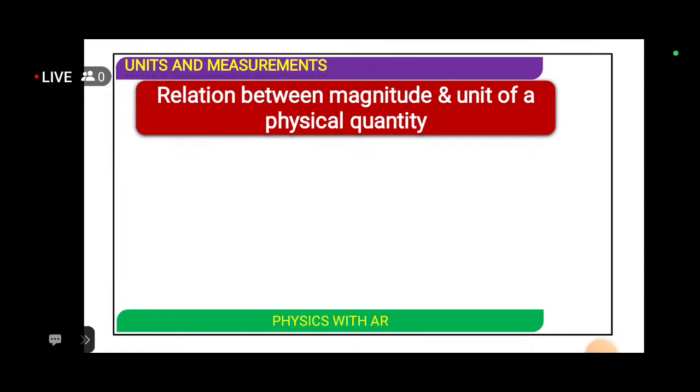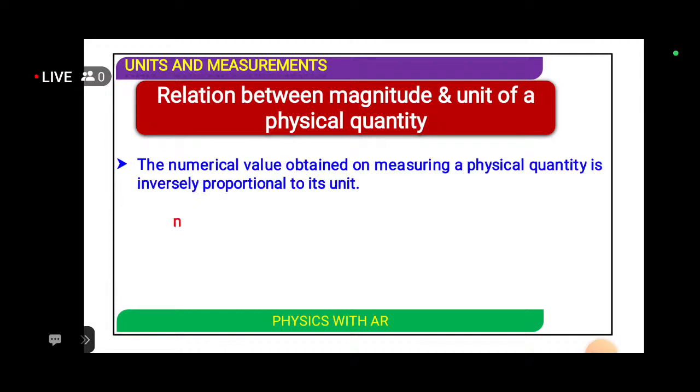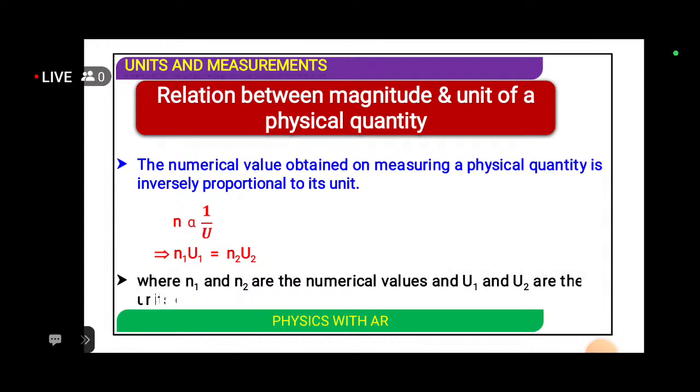Now the relationship between magnitude and unit of a physical quantity. Any physical quantity that we take, we measure as magnitude along with units. If the magnitude is large, then the unit will be small, so we can write n1 u1 equals n2 u2.